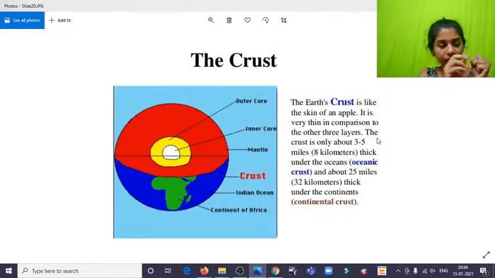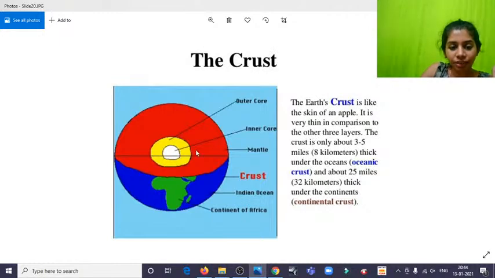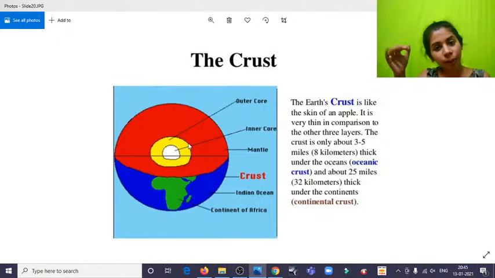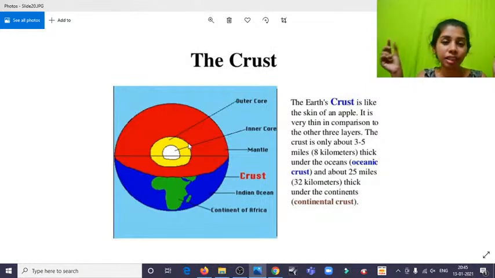100% is the Earth. From the 100%, probably just 10 or 20% of the layer will comprise only the crust. And the more we go inside, for example, the mantle that we have over here is said to be the thickest one. And the crust is very thin compared to the mantle. We can't say the crust is thin just because we have hundreds of deep wells. It is part of the crust, but it is very thin compared to the other parts, which is the mantle, and then we know the core.